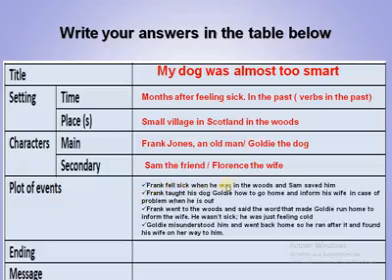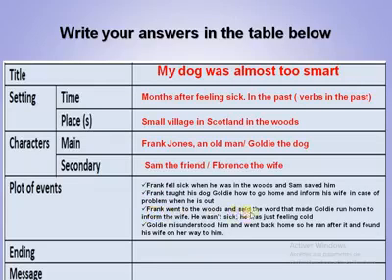Frank fell sick when he was in the woods, and Sam saved him. His friend saved him at first. So from that time, Frank taught his dog Goldie how to go home and inform his wife in case of a problem when he is out. So he fainted, and then Sam saved him.